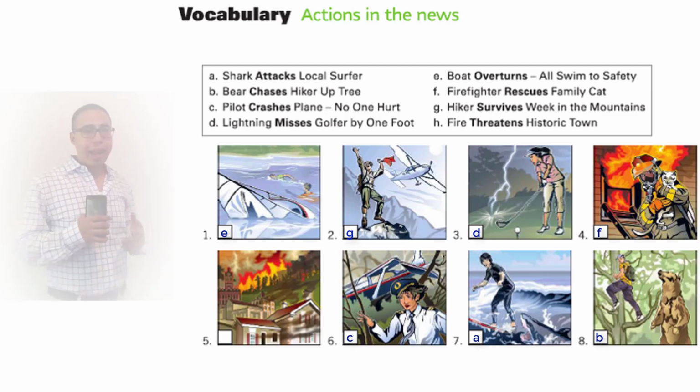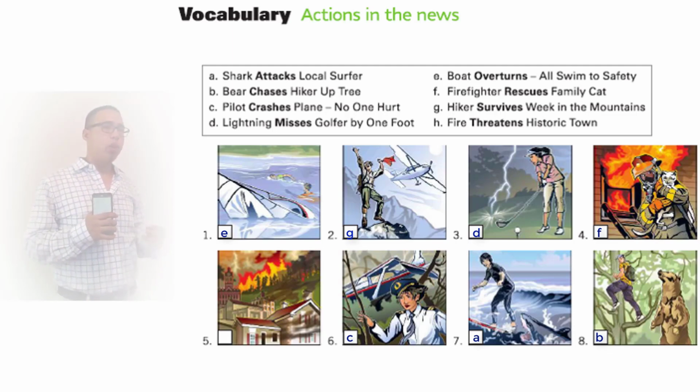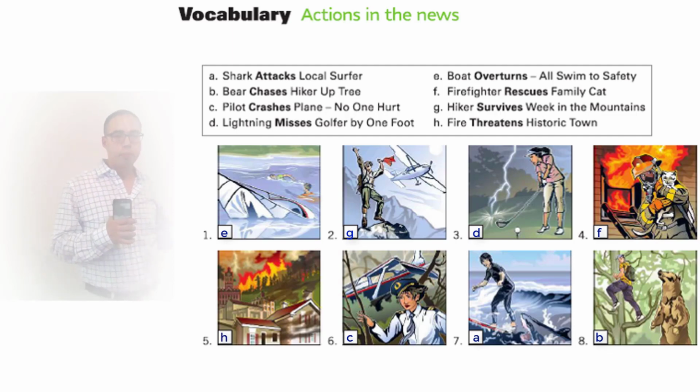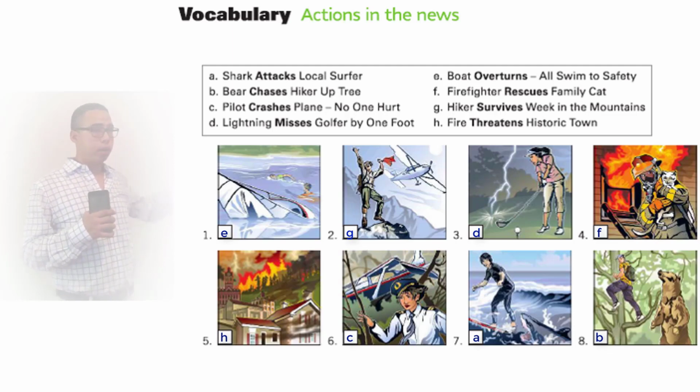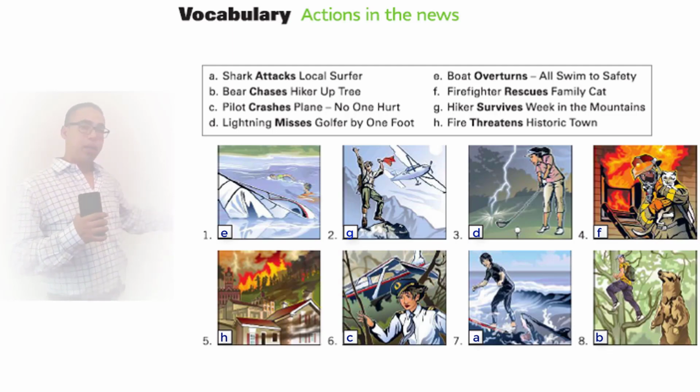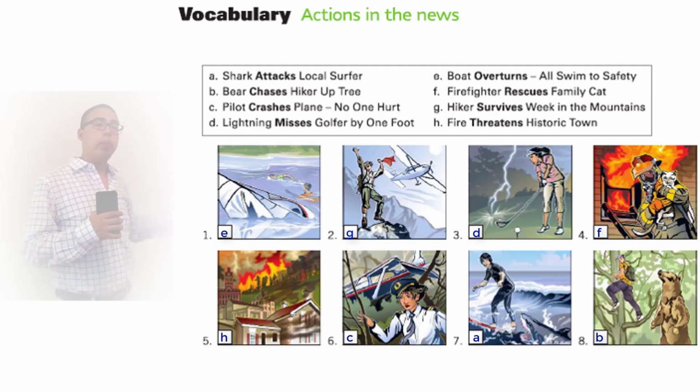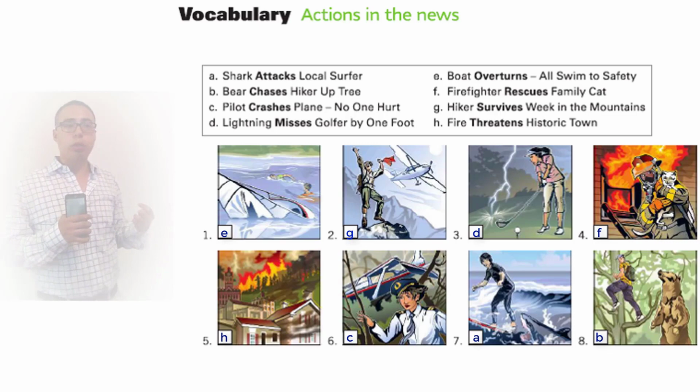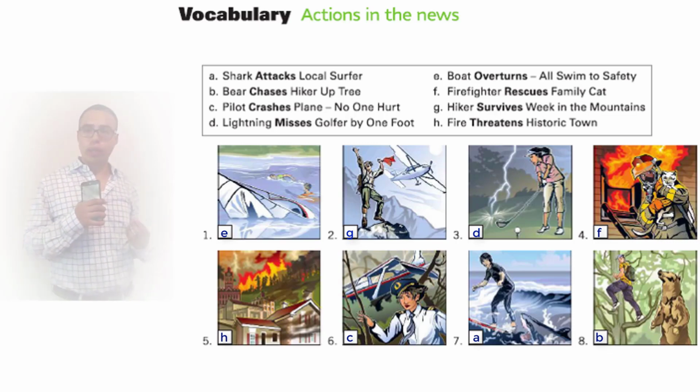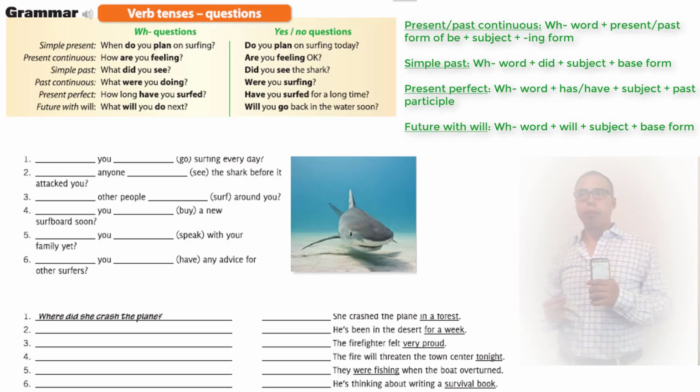Now, we got H. Fire threatens historic town. Which one's the only one left? Number 5. Okay, so we can see a town right here, and we can see a fire really close by. And since it's so close to this town, it causes a threat. You can see the smoke is already polluting the town's oxygen, the air that the people will breathe. So number 5 is H. Fire threatens historic town.